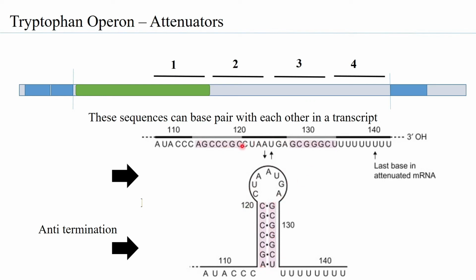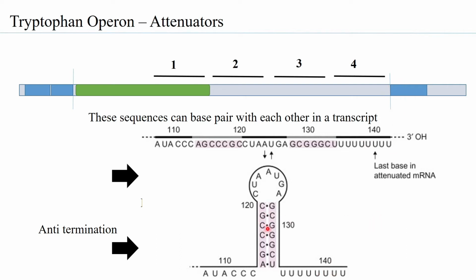Now, interestingly, what has been observed is that after the fourth attenuator sequence there is a stretch of A in the DNA, and so when transcription happens, there is a stretch of U in the RNA that is formed. This is exactly similar to the intrinsic terminator sequence, and therefore this stem loop structure formed between 3 and 4 is a cue for termination for the RNA polymerase.